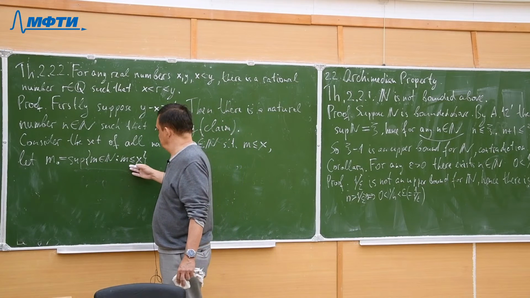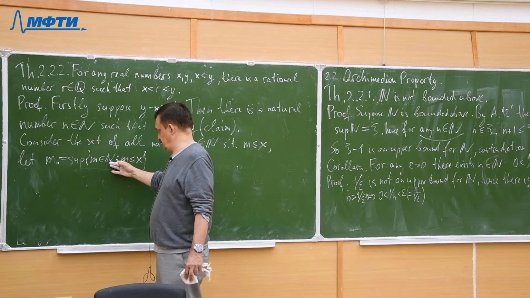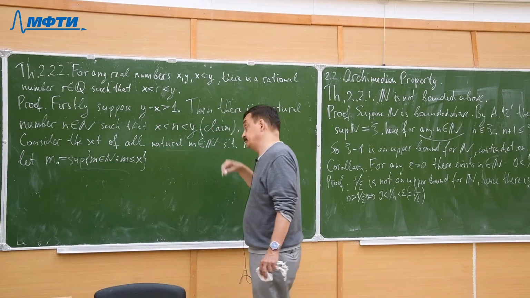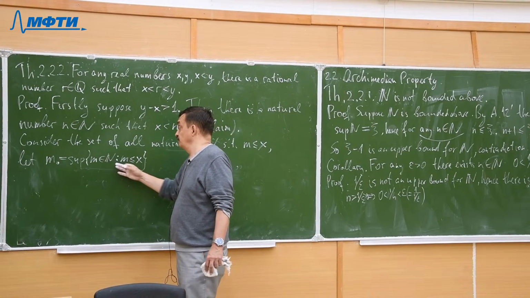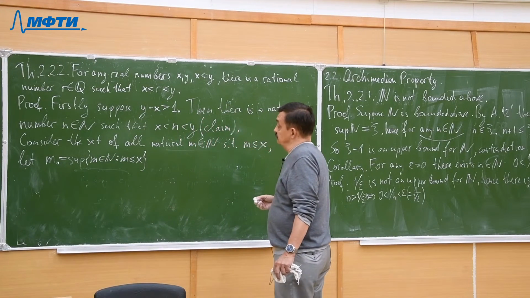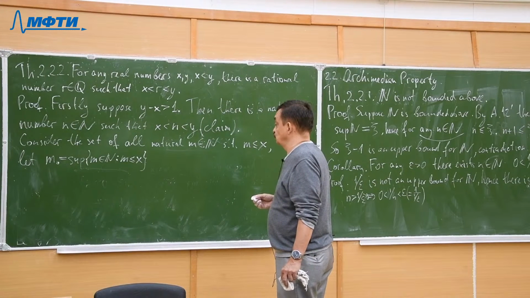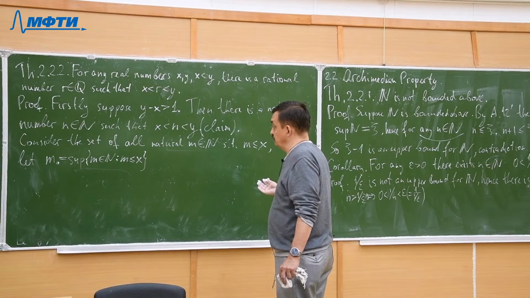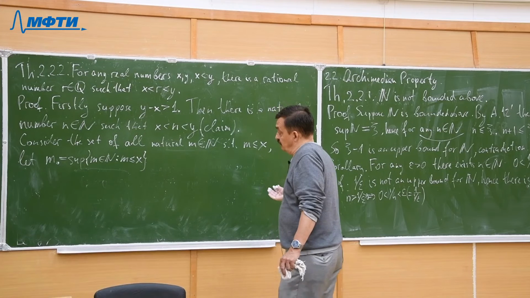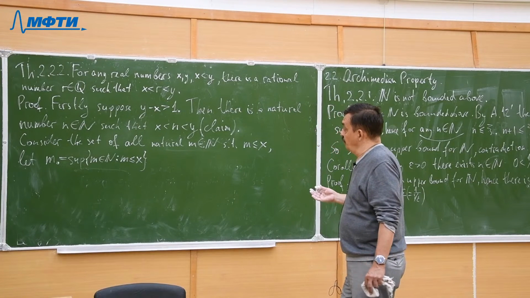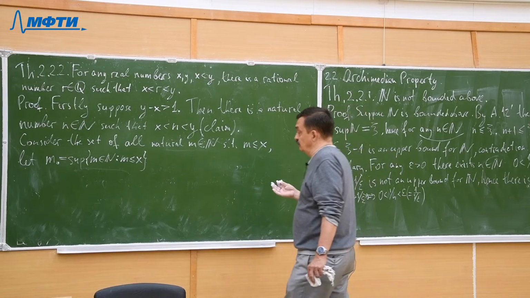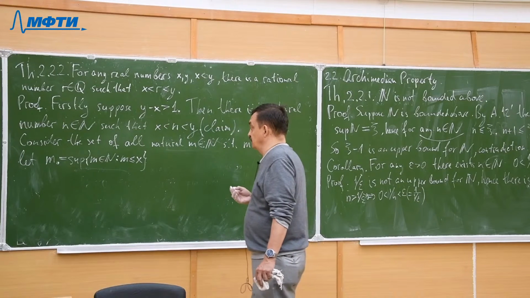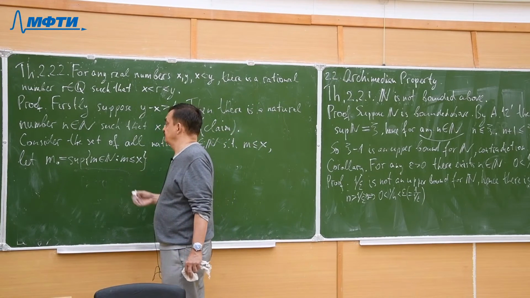Obviously, it should be in this set, right? Because if you have a set of natural numbers, then it either has no upper bound at all, or if there are upper bounds, there is a maximal element, in fact, right?